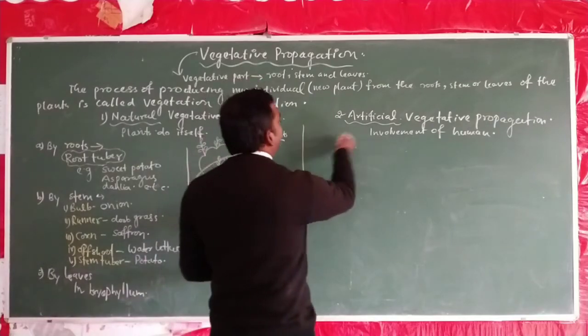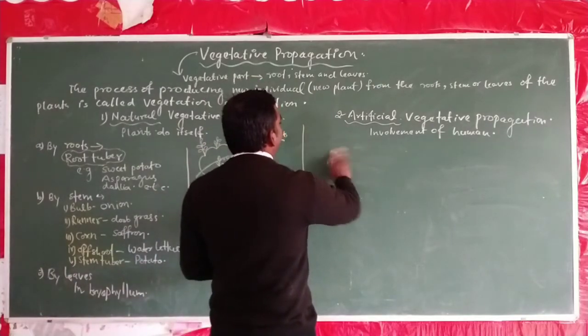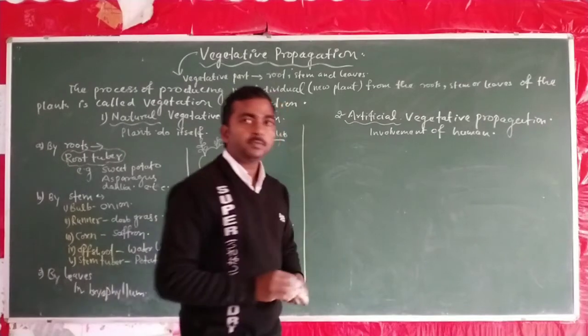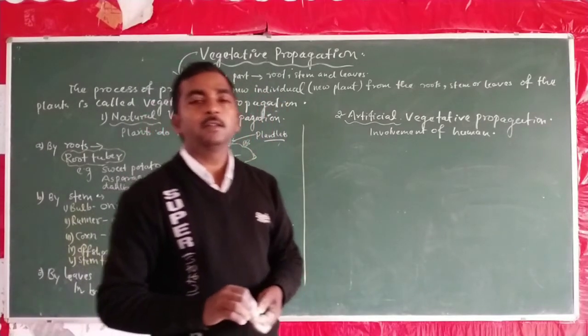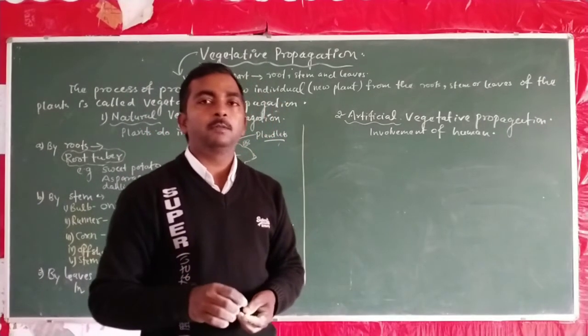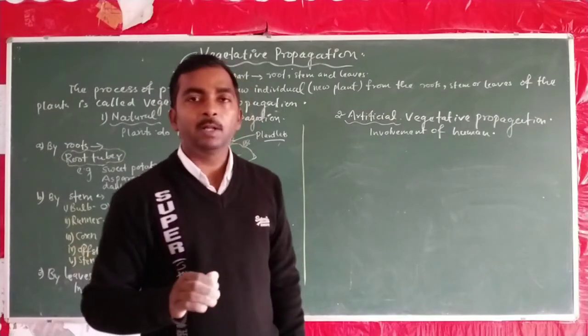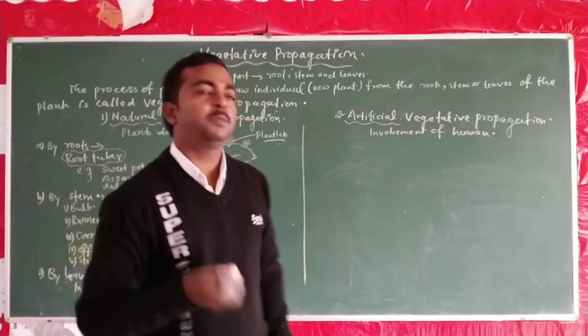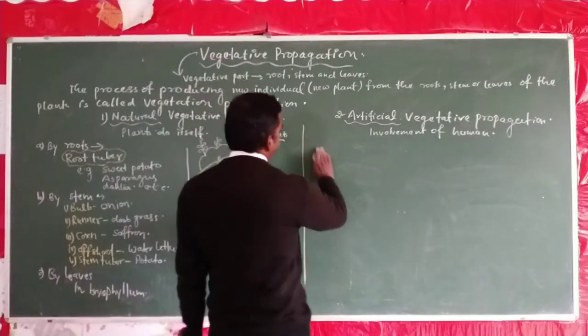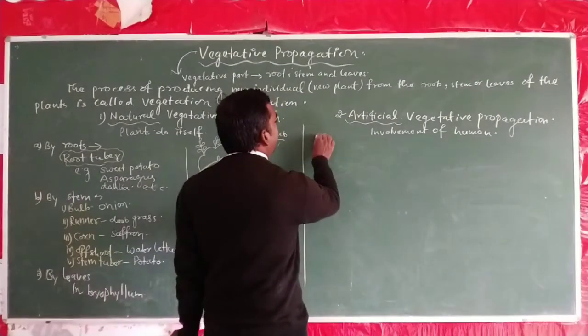In this category, we also study propagation by different methods. There are various kinds of artificial vegetative propagation, which are broadly classified into three categories.